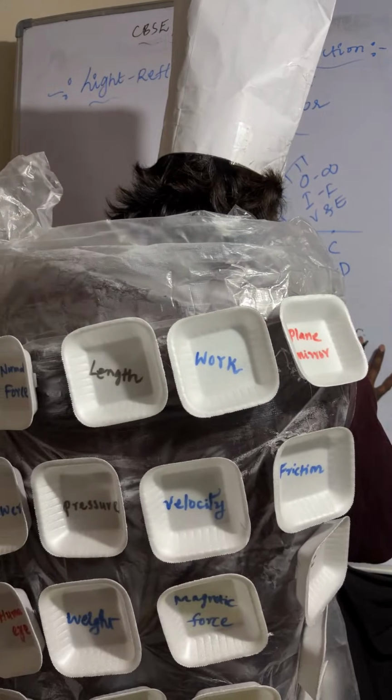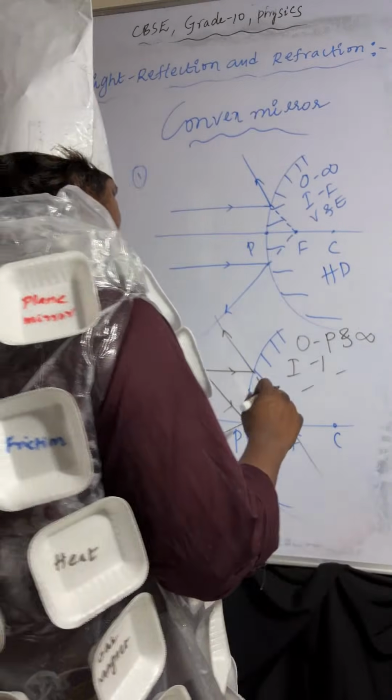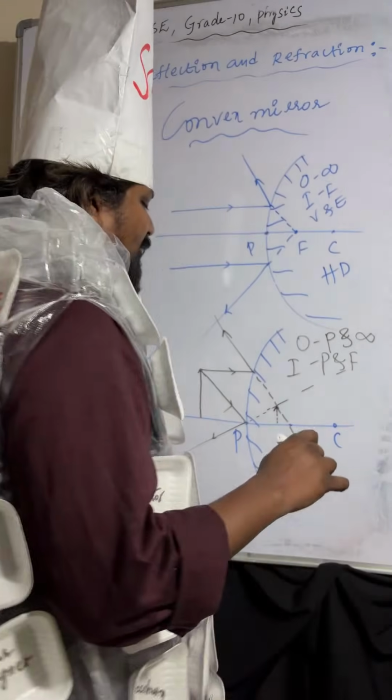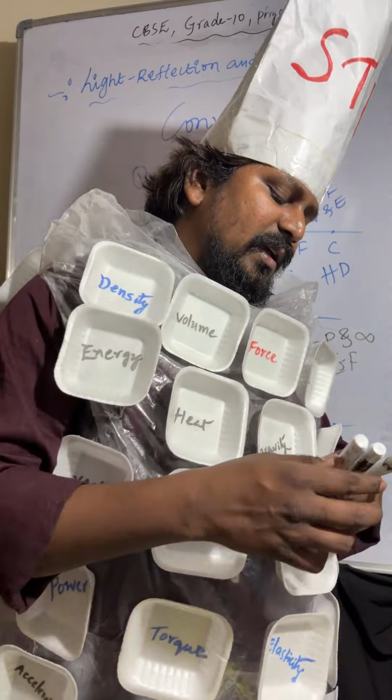Object is placed between P and infinity. Image will form between P and F. Nature of the image is virtual erect.